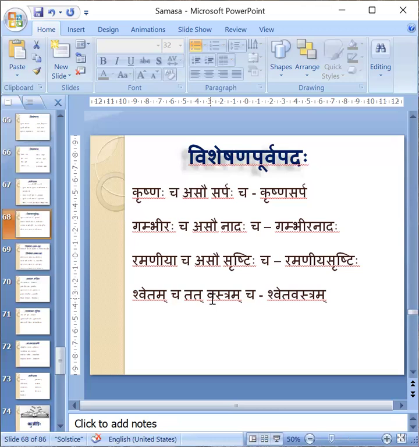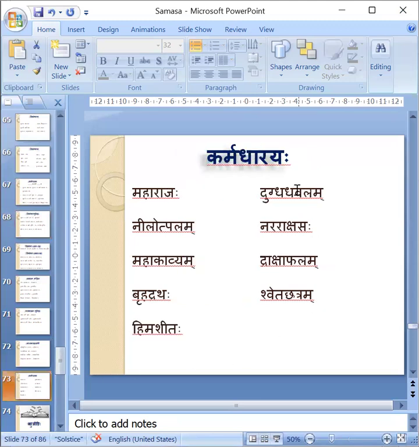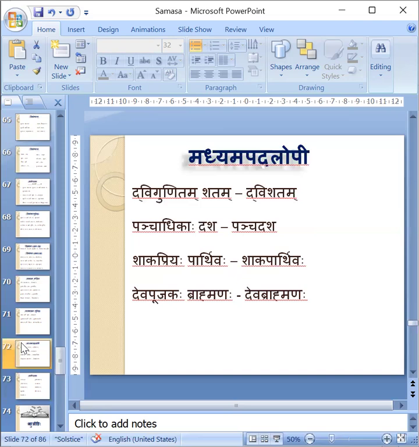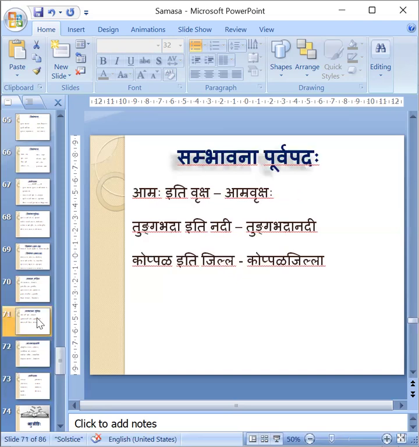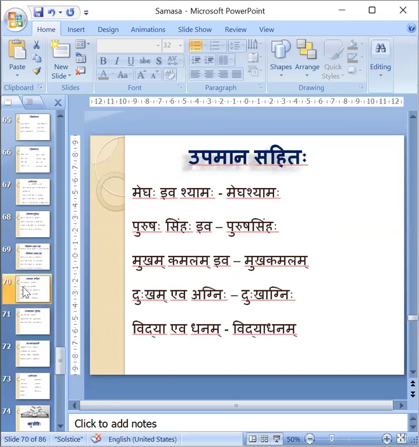Shveta vastram. Like this, when there are adjectives, those adjectives will join with the nouns and create the Karmadharaya Samasa. Clear? Okay. Same way, then we have to see how to divide this one. Some others also can be there. I will just show them.